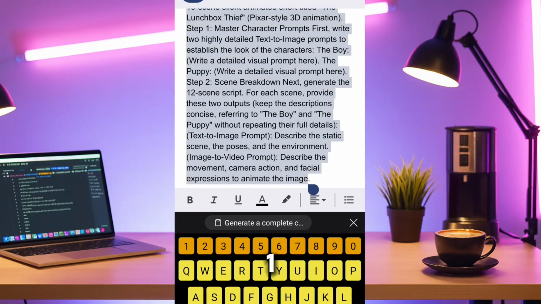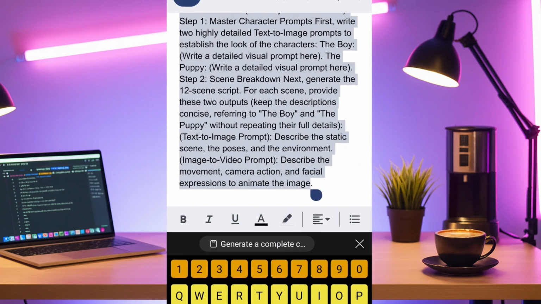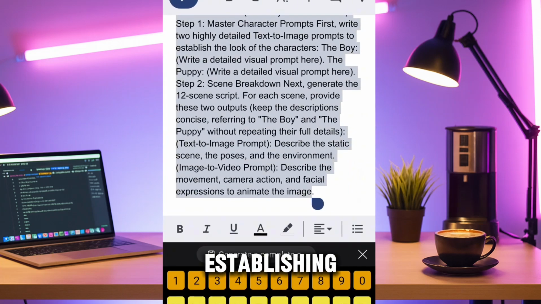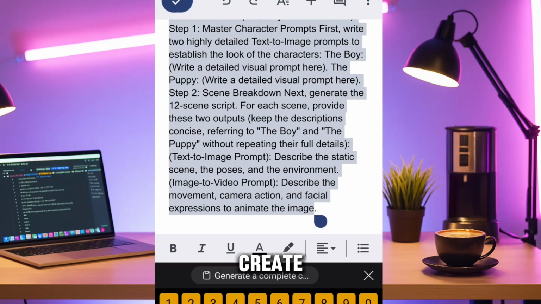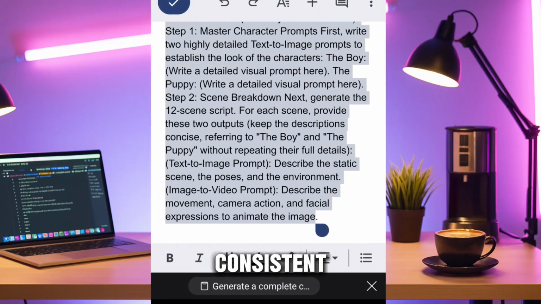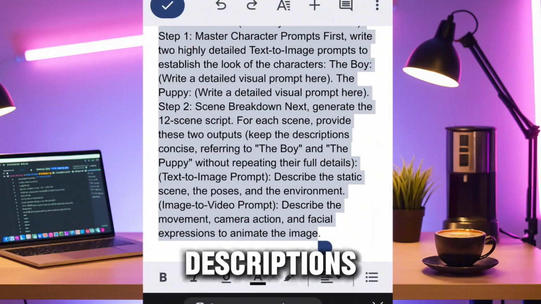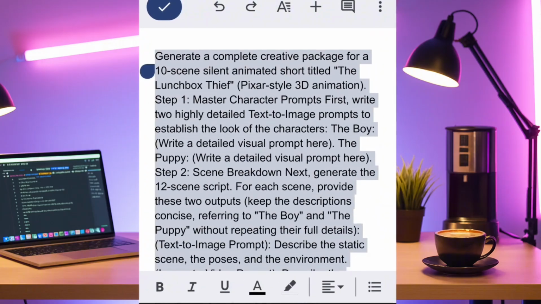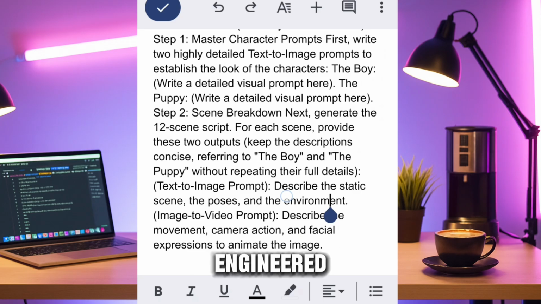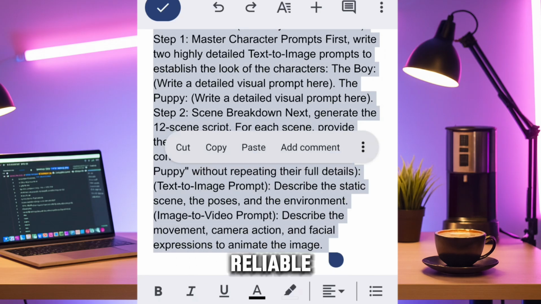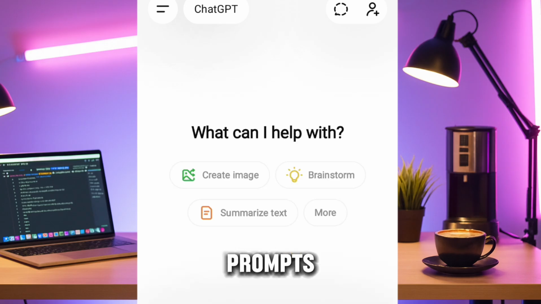Step 1. Generate the 3D blueprint with ChatGPT. Step 1 is about establishing the visual foundation for your entire animation. Before we create anything, we need a consistent artistic style, character continuity, and clear descriptions of each scene. That's where the master prompt comes in. This prompt is engineered specifically for generating reliable 3D character identities and coherent scene prompts.